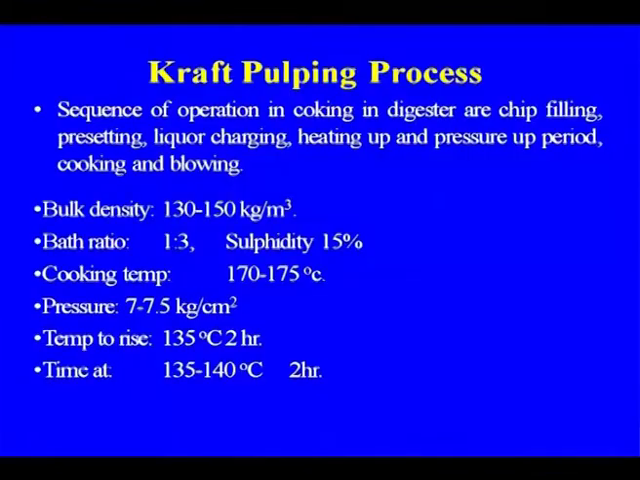These are some of the operating conditions that we use for some of the forest raw materials. The bath ratio is low in the case of wood and high in the case of agriculture residue. Cooking temperature is high for wood, normally 170, with a cooking pressure of 7 to 7.5. But for agro based raw material the temperature is lower, because, as I told you, in some cases we use 2 stages, with the temperature at 135 to 140.